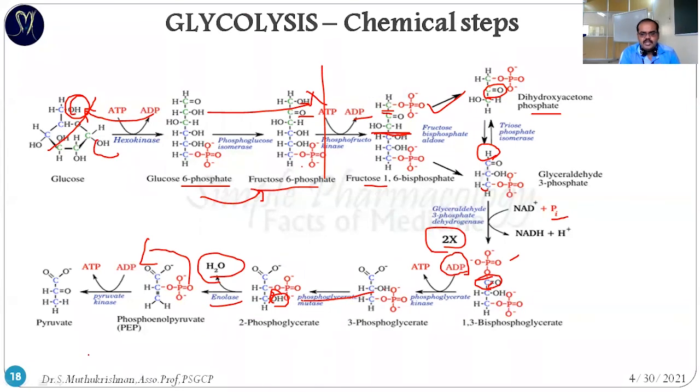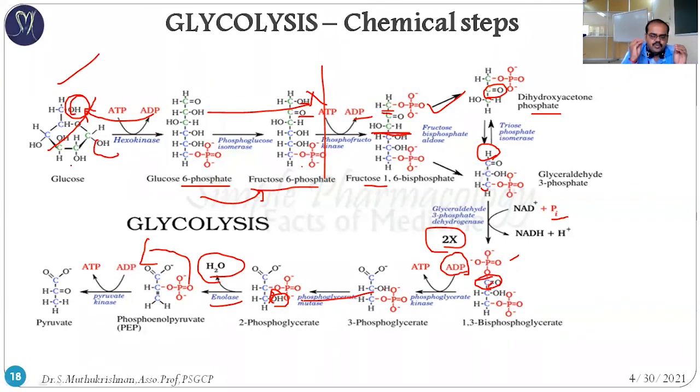From the pyruvate, based upon the availability of oxygen, anaerobic and aerobic conditions, it's converted into lactate. So this entire reaction is called glycolysis. Structure wise it's not complicated. To understand the concept you just memorize the first reactions, the naming reactions, and what exactly conversion happens in the glycolysis process. Once you memorize the single structure, that's enough.